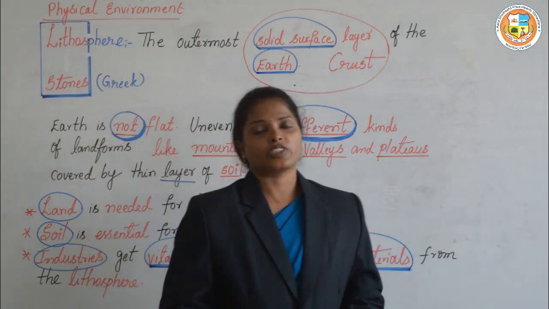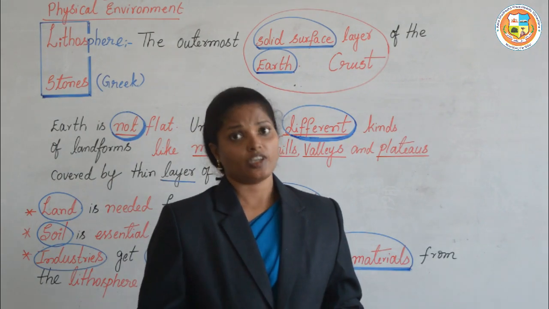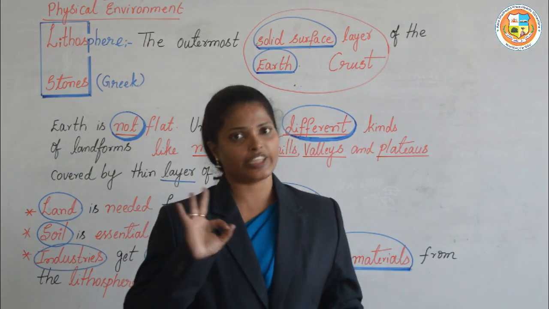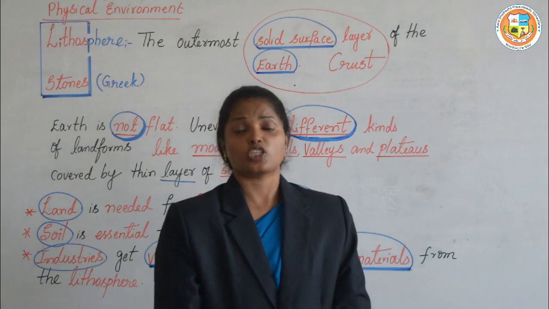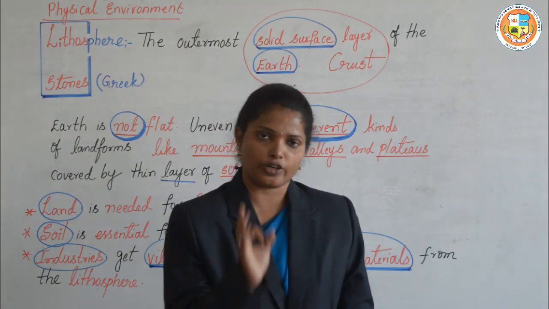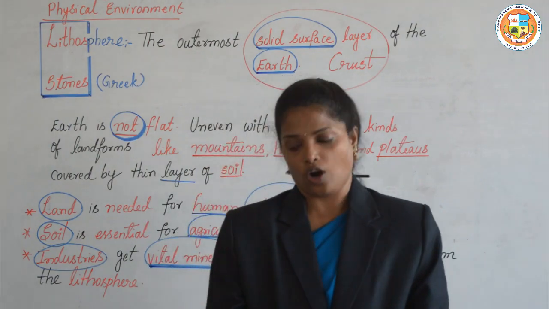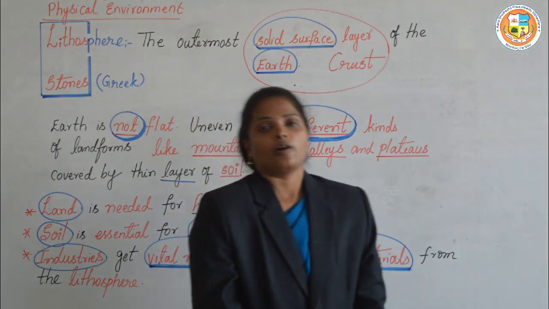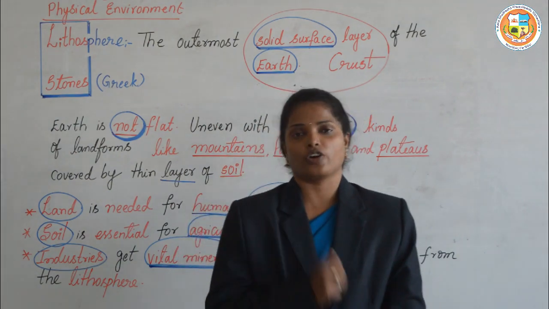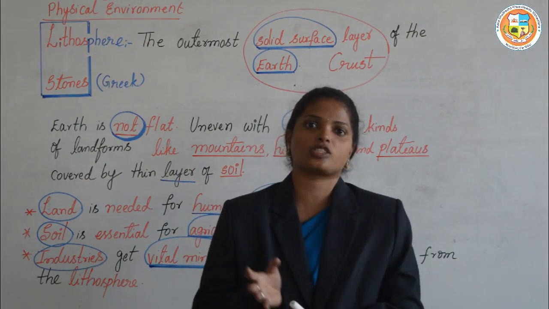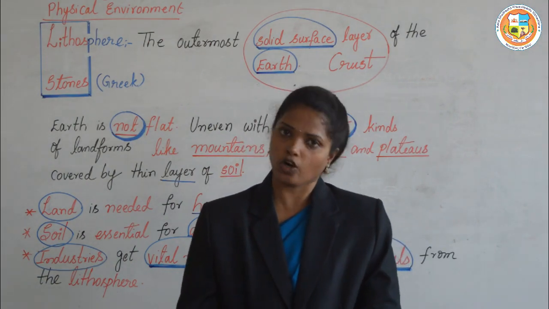So the natural environment is divided into the physical environment and the biological environment. The physical environment is divided into three parts: the lithosphere, atmosphere and hydrosphere. These are called abiotic or non-living components. The biological environment includes the biosphere, which is called the living or biotic component.